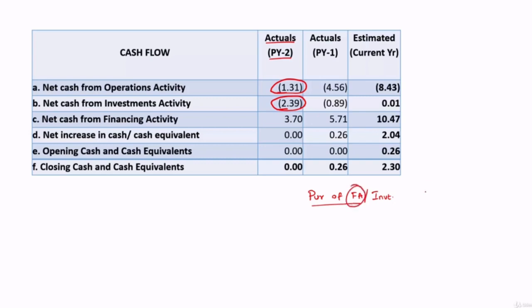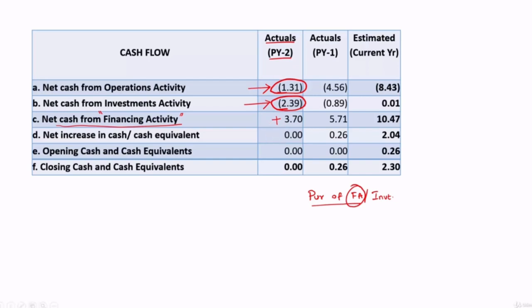When this figure is very big, you have to go behind this, you have to look into the schedules. So here also there is an outflow, here also there is an outflow. From where did they get money for all these outflows? 1.31 crore plus 2.39 crore, totally 3.7 crore. From where did they get money for all this? They got money for all this from financing activity. In financing activity, they have mobilized 3.7 crore.